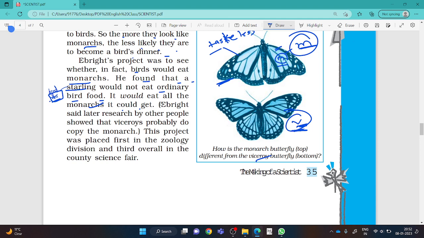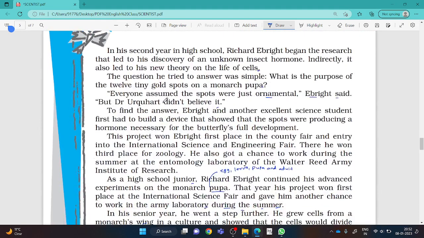See the next. This one is a viceroy butterfly. This one is a monarch butterfly. This one was tasteless, tasty. This viceroy butterfly wanted to become like the monarch, but after an experiment, it was shown that this monarch also becomes the prey and victim of a starling. Okay, everyone. See the next.